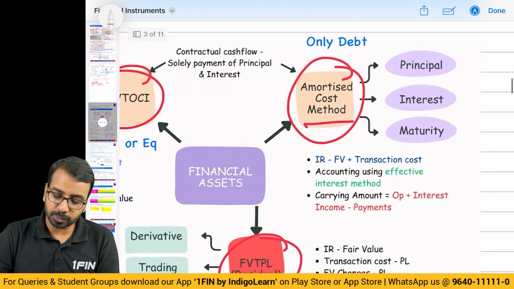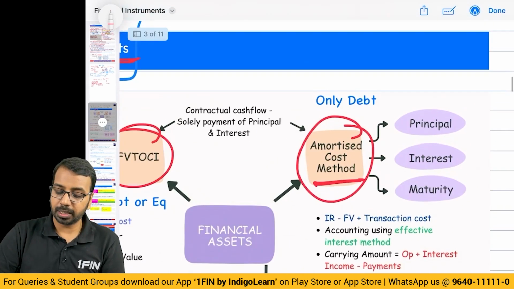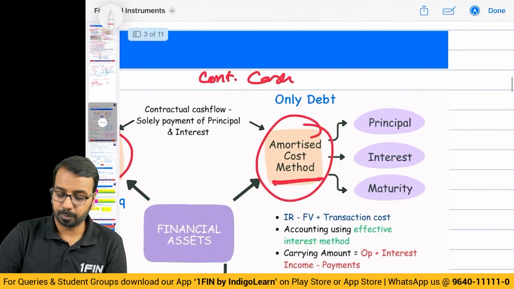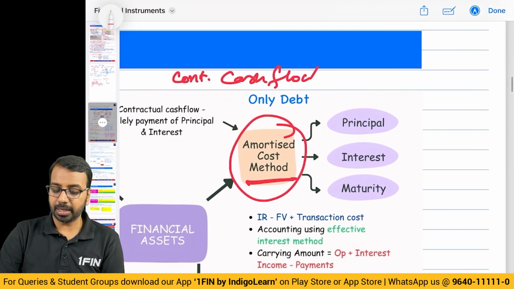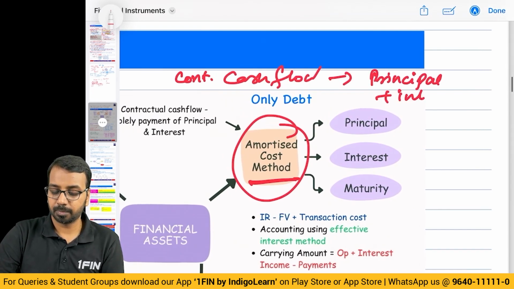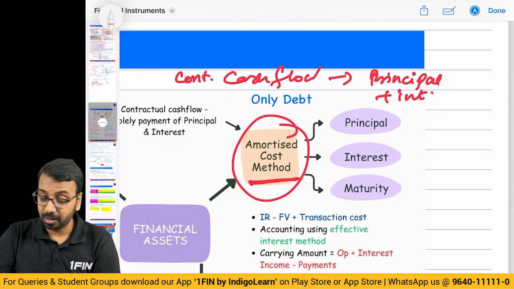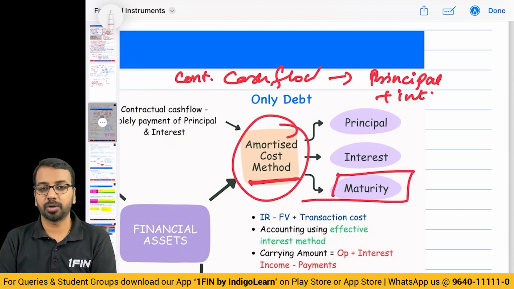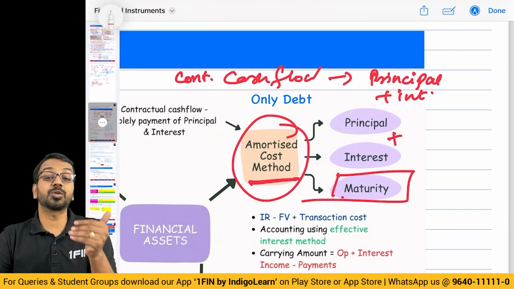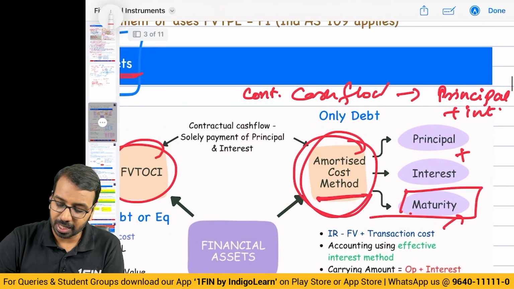For amortized cost or FVT OCI, you have to check the contractual cash flow, and the contractual cash flow should be only principal plus interest, and the objective should be to hold till maturity. If this condition is satisfied, means it is only principal plus interest and the business model is to hold the instrument till maturity, then we classify it under the amortized cost method.